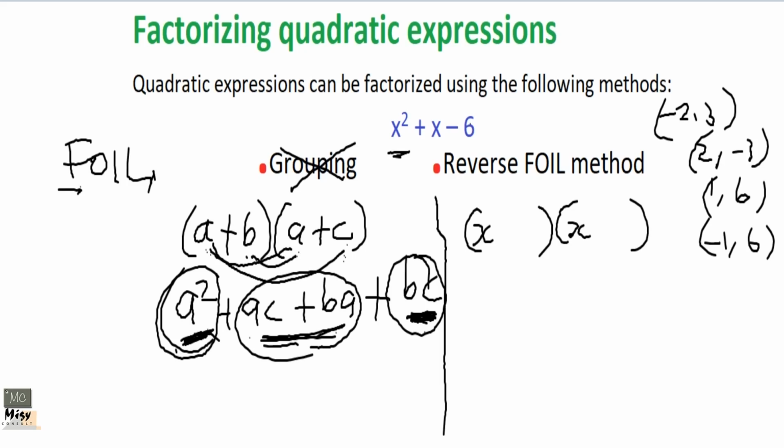Okay, so how we can do that is find the factors of the last term. The last term is negative 6 here. Since the last term is negative 6, we are just going to find factors. Negative 2 and 3 will give us negative 6. 2 and negative 3 will give us negative 6. Negative 1 and 6 will give us negative 6, and negative 6 and 1. But they must add to give us the middle term. Okay, so it is negative 2 and 3 that will give us that.